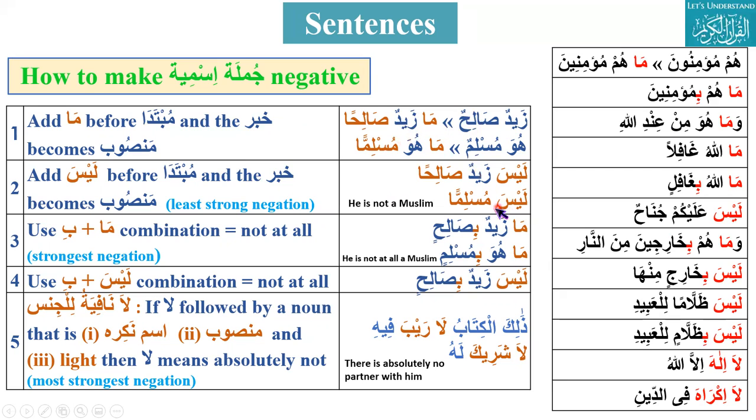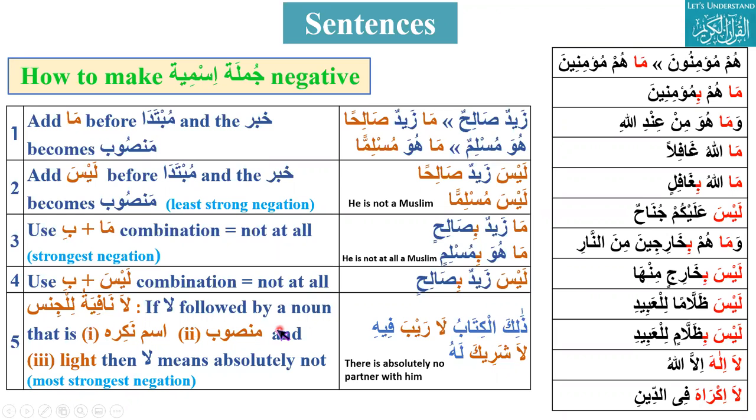Like here, laysa musliman, he is not a Muslim. Laysa zaidun salihan. So khabar will become mansub because of this ma and laysa. The other two, the strongest negations, are ma plus b and laysa plus b. Ma plus b combination and laysa plus b, not at all. The fifth is la nafiyatul jins.